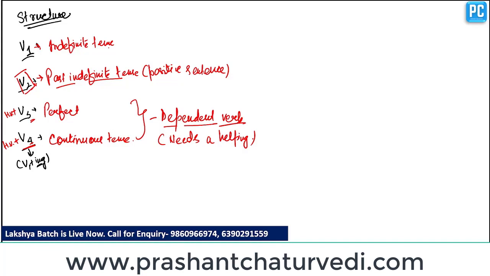And third form of verb shows perfect tense. Whenever we have to construct a perfect tense, we use the third form of verb, and whenever we have to construct a continuous tense, we have to place the fourth form of verb as a main verb. And these two verbs are dependent. Dependent means that these verbs need a helping verb. Clear? And independent verbs means that these verbs do not need any helping verb.